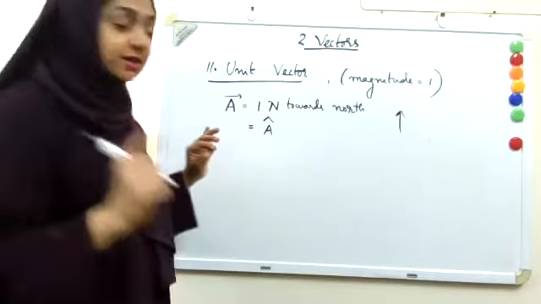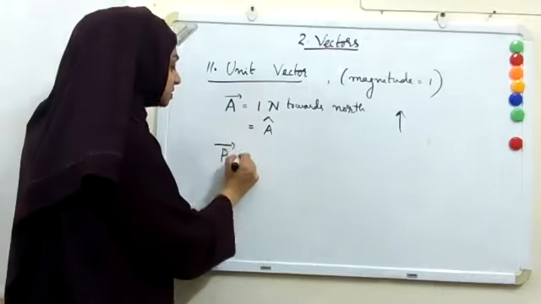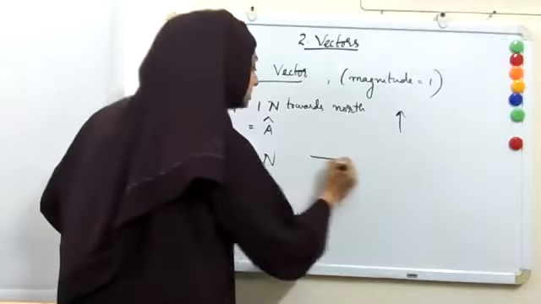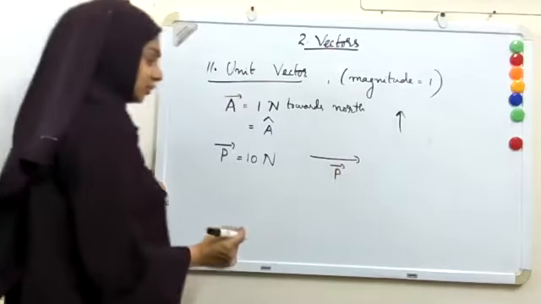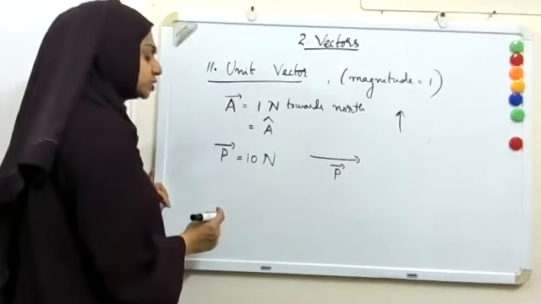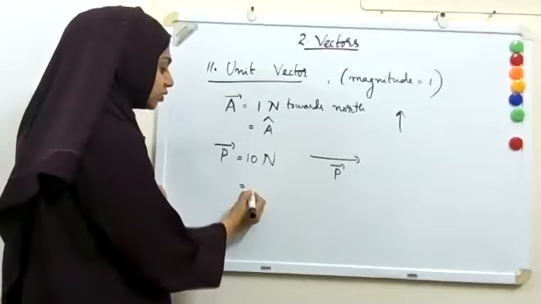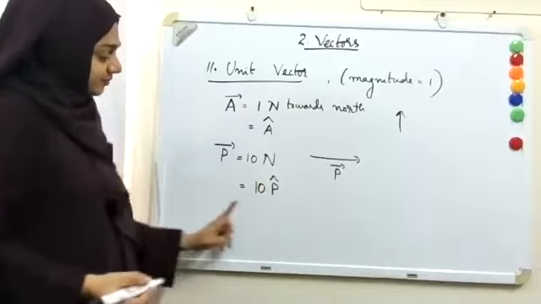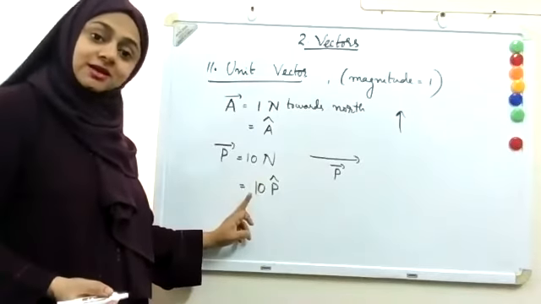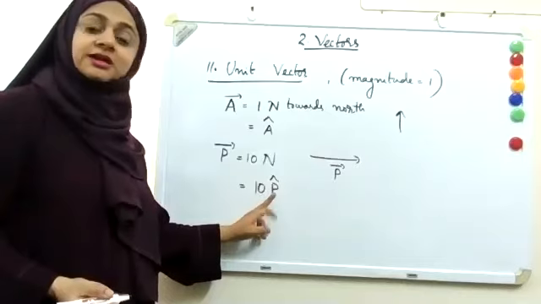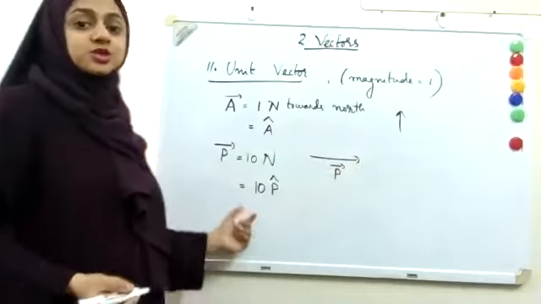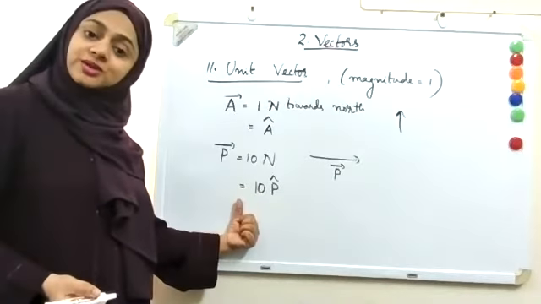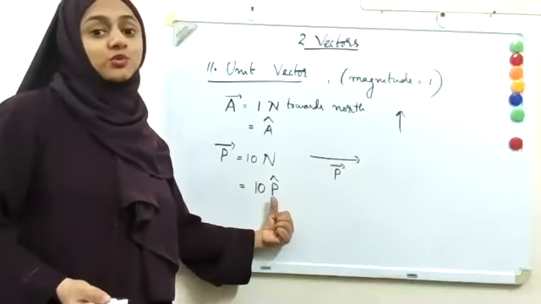Suppose I have another vector, vector P, which is equal to 10 Newton, and it's in this direction. You can also represent this vector P as equal to 10 times unit vector P, which means 10 is the magnitude and the direction is along the vector P. So usually we represent different vectors with their magnitude and a unit vector along with that.